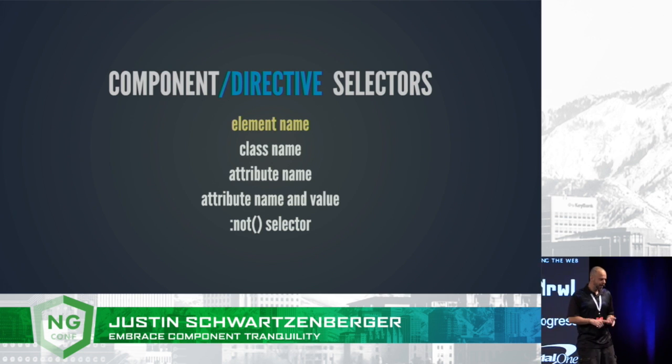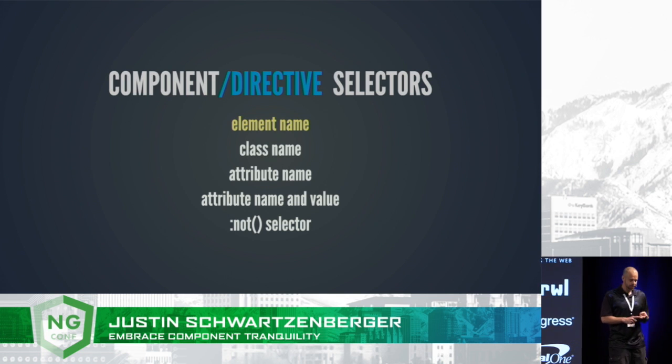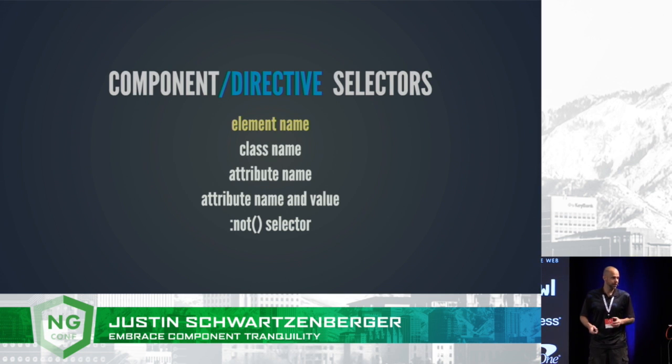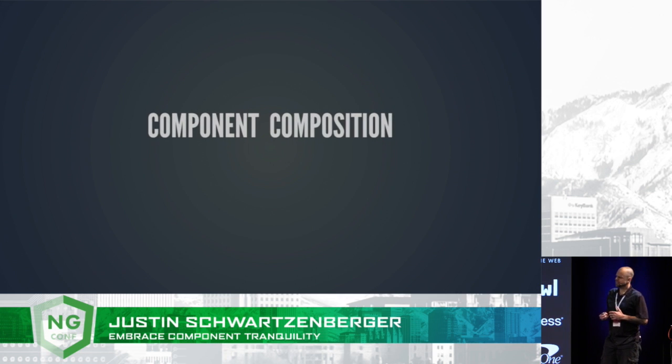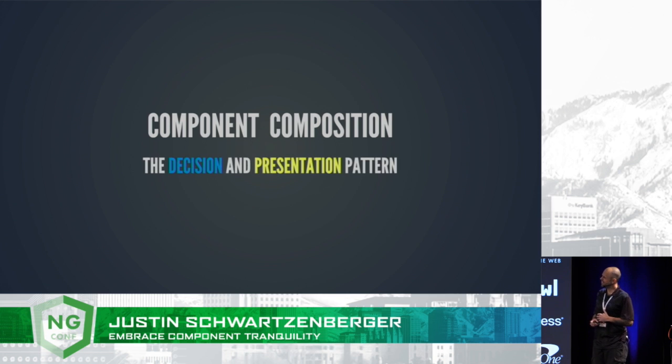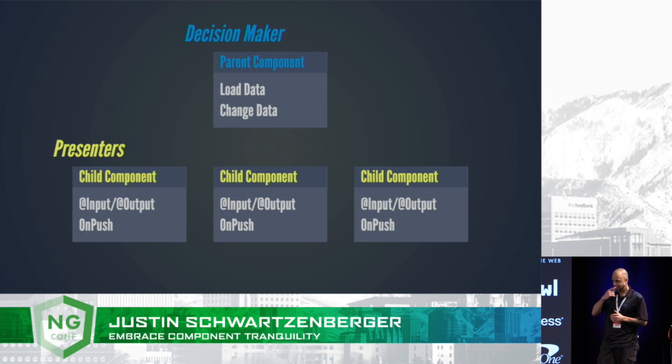So the payload, execution, and container element taxes, those we can identify on an individual component basis. But what about when we start to craft compositions of components? Let's have a little discussion about the decision and presentation pattern. The decision and presentation pattern is one in which we create these parent components that are only responsible for loading and altering data. And then we create these child components that are only concerned with presenting data handed to them or requesting interaction back up out of them via the use of inputs and outputs.